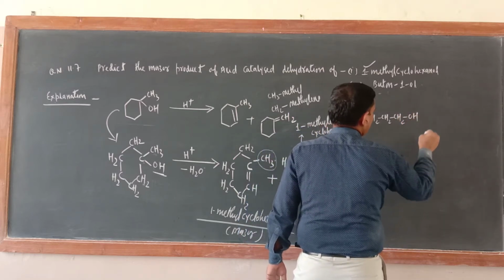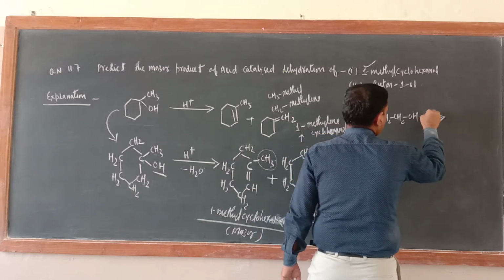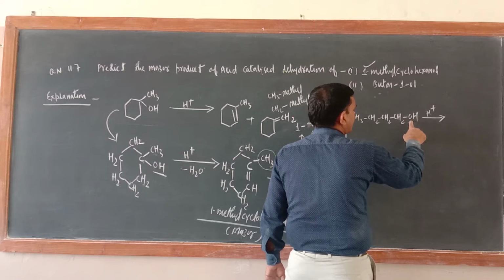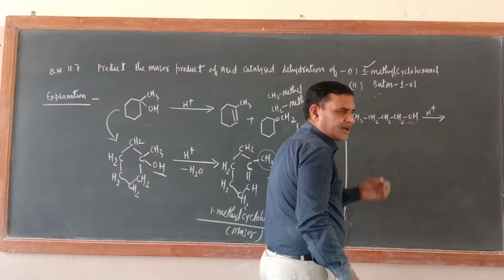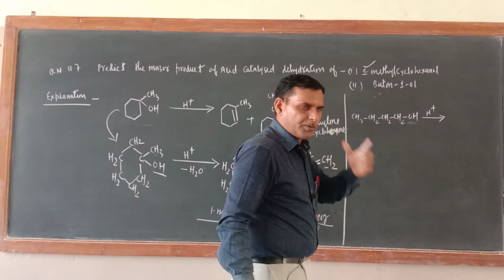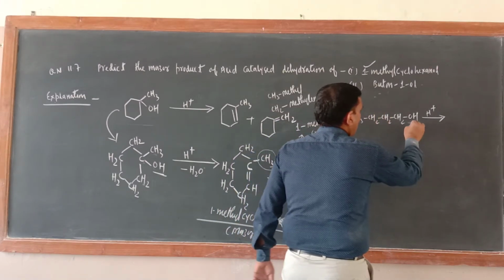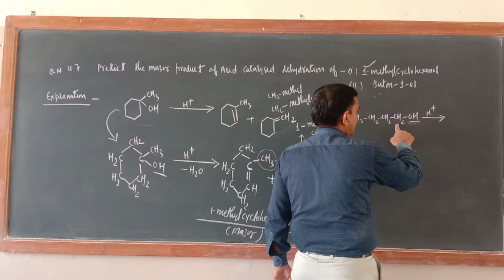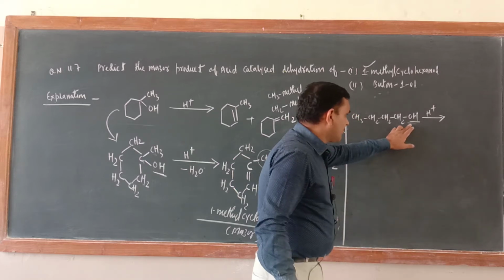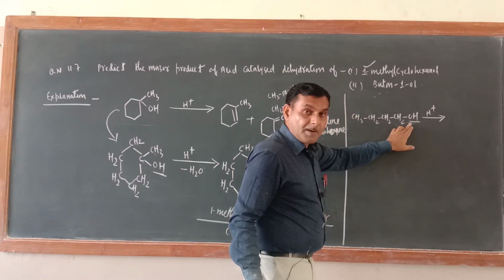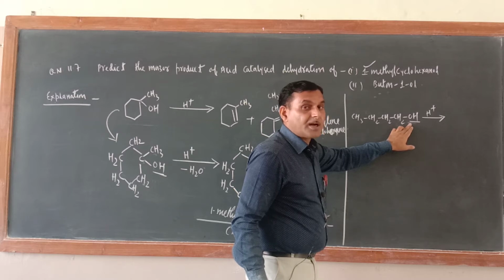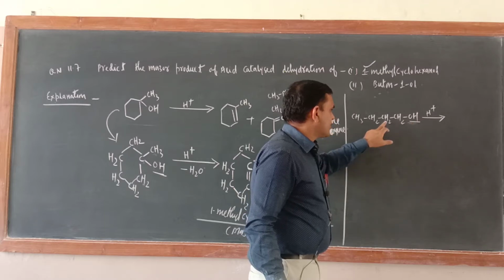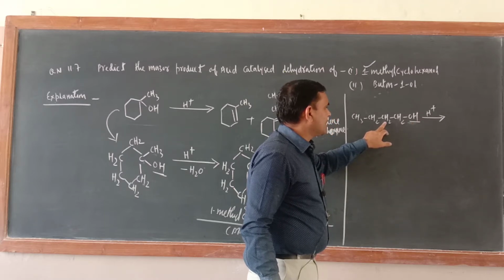Now just see their dehydration product, H positive. So just try to understand. Here one OH should come out from here. Now this is a bit difficult. I will tell you how it is difficult. OH will come out from here, and this H if you are removing from here, it is not possible, because atom or group of atoms should be removed from same carbon atom or nearby carbon atom. So from this carbon atom you are removing OH, so from this carbon atom you have to remove the H.